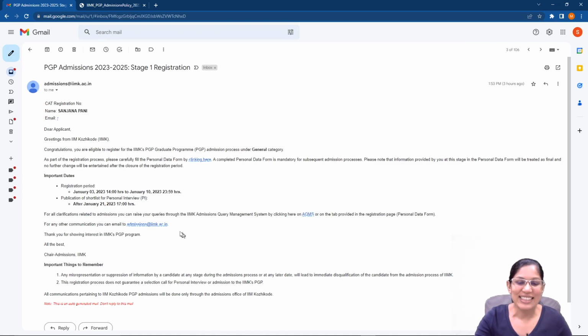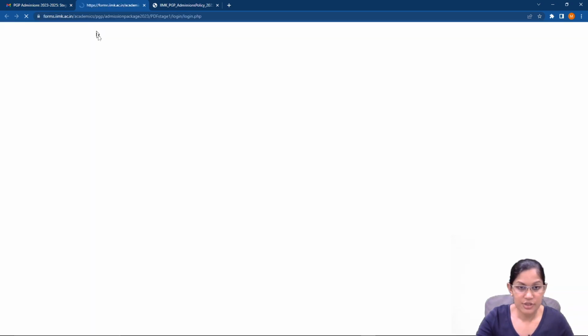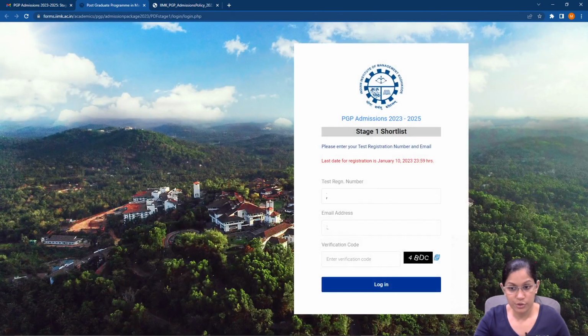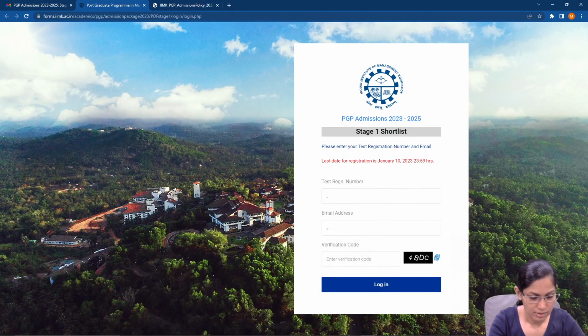So right now, let's take a look at the form that we need to fill in. It's a short one, so we'll try to do it right here. So you just click on the link that's provided. You need to enter your CAT registration number, your email ID. Now this has to of course be the email ID with which you have registered for CAT, and then the verification.